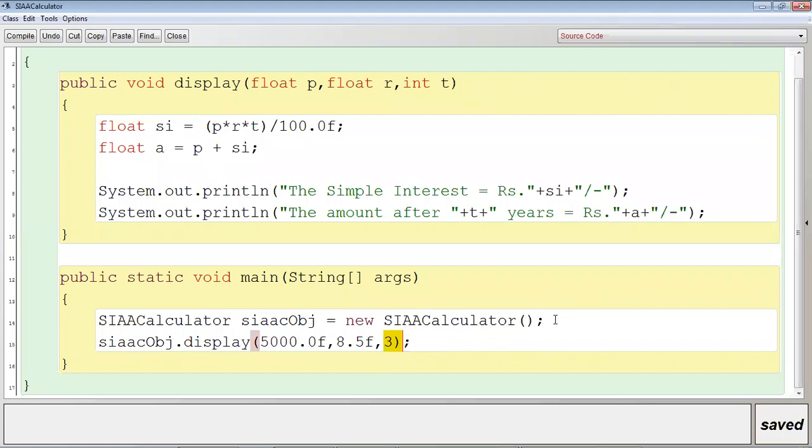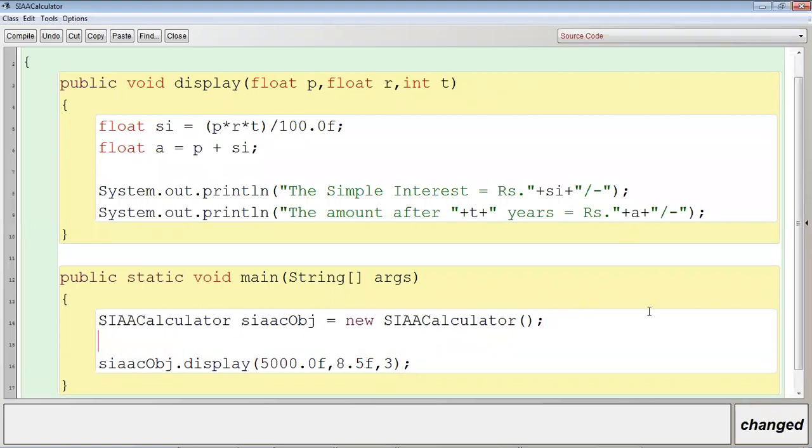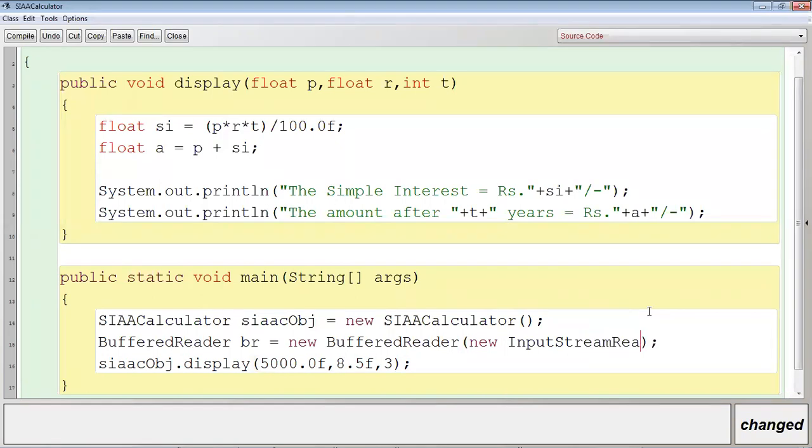So let me write here BufferedReader br is equal to new BufferedReader, then new InputStreamReader, and then System.in.